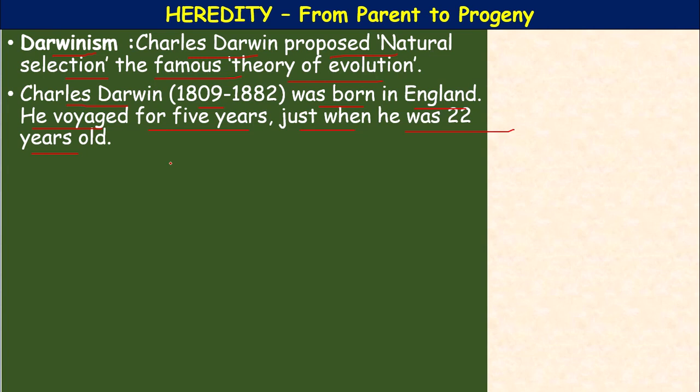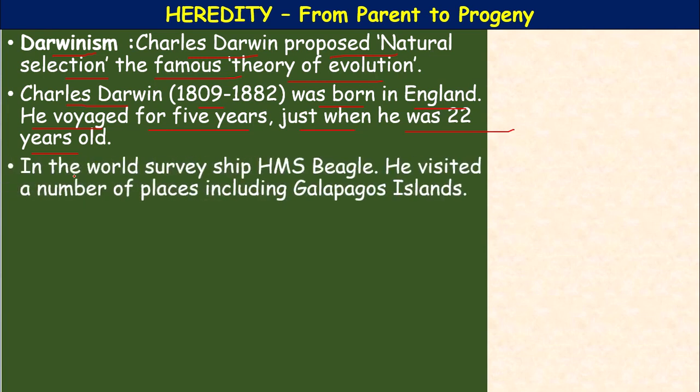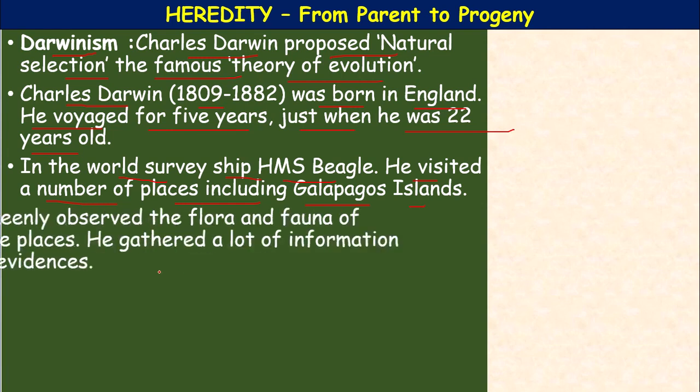He observed the common birds of the Galapagos Islands, the finches. On the World Survey ship HMS Beagle he visited a number of places including the Galapagos Islands.